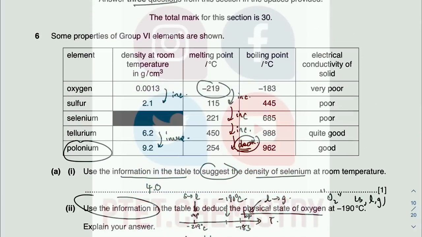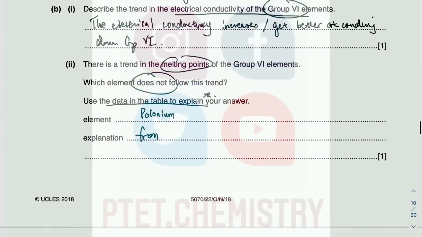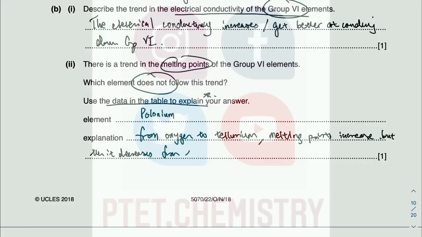Okay. So from here all the way to here it increased. Melting point increase. Oxygen to tellurium. From oxygen to tellurium, so you can spell from the table itself. Okay, I know the spelling already. From oxygen to tellurium, the melting point increase. All right, but then it decreases from tellurium to polonium.